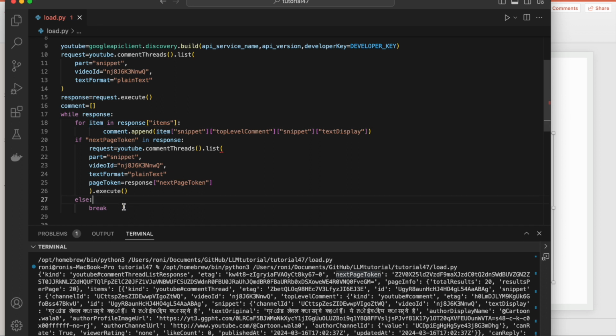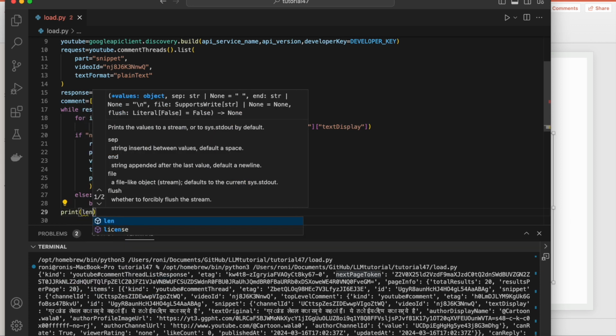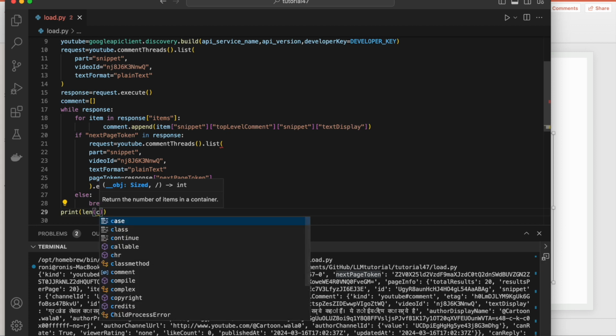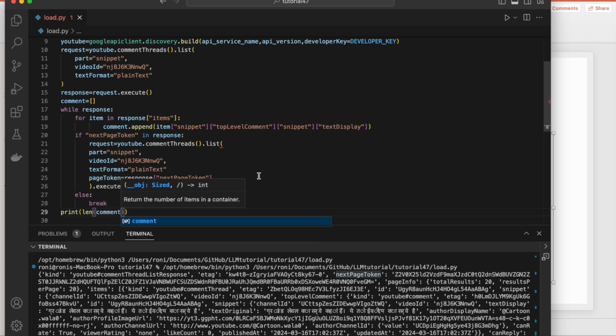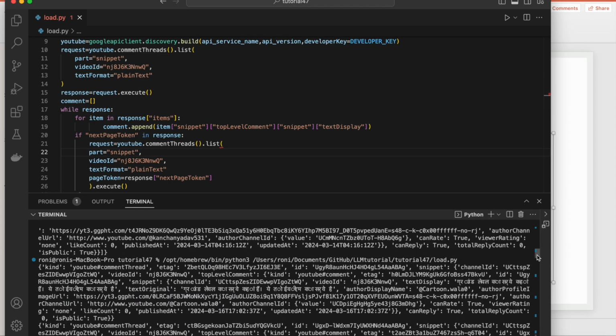So what we'll do, I will just check the final list. Print, maybe I can just check the length of the list, length of this comment. Okay, let's see. Comment, length of comment, and I'll see how many are coming. That is actually going to tell me whether I'm able to get all items or not.